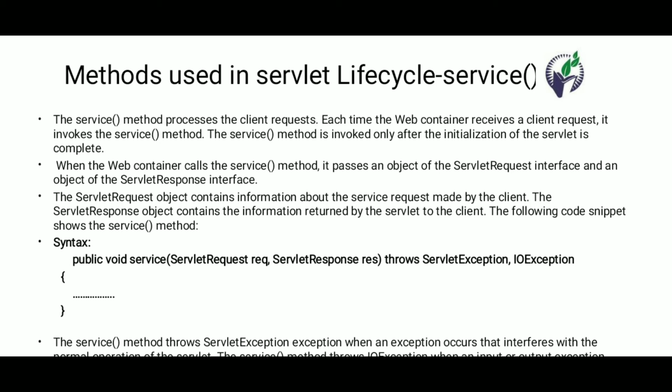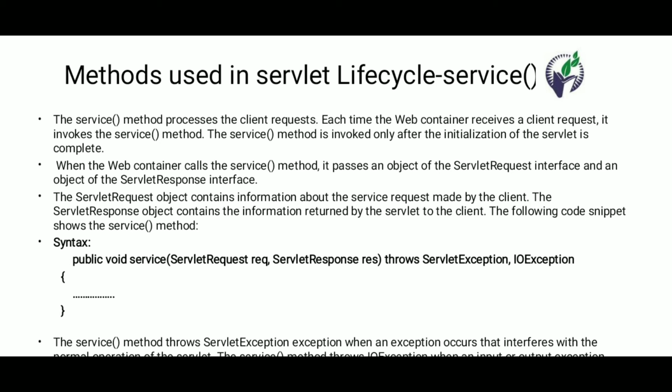The service method is invoked after the servlet is initialized. In this service method there are two parameters: the first is request and the second is response. The request object is of the ServletRequest class, and the response object is of the ServletResponse class. It also throws two types of exceptions, ServletException and IOException. Whenever any exception related to the servlet occurs, it is handled by ServletException.